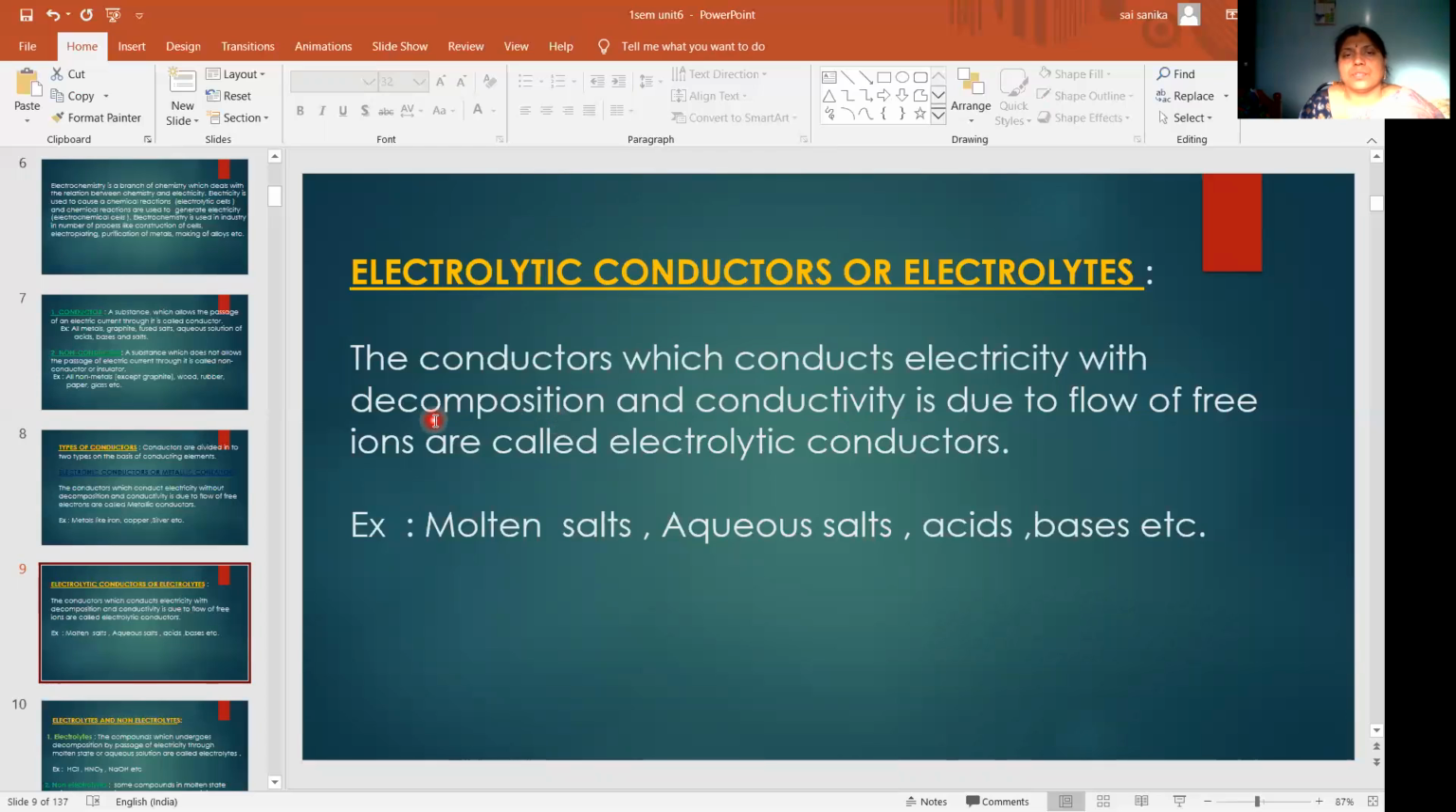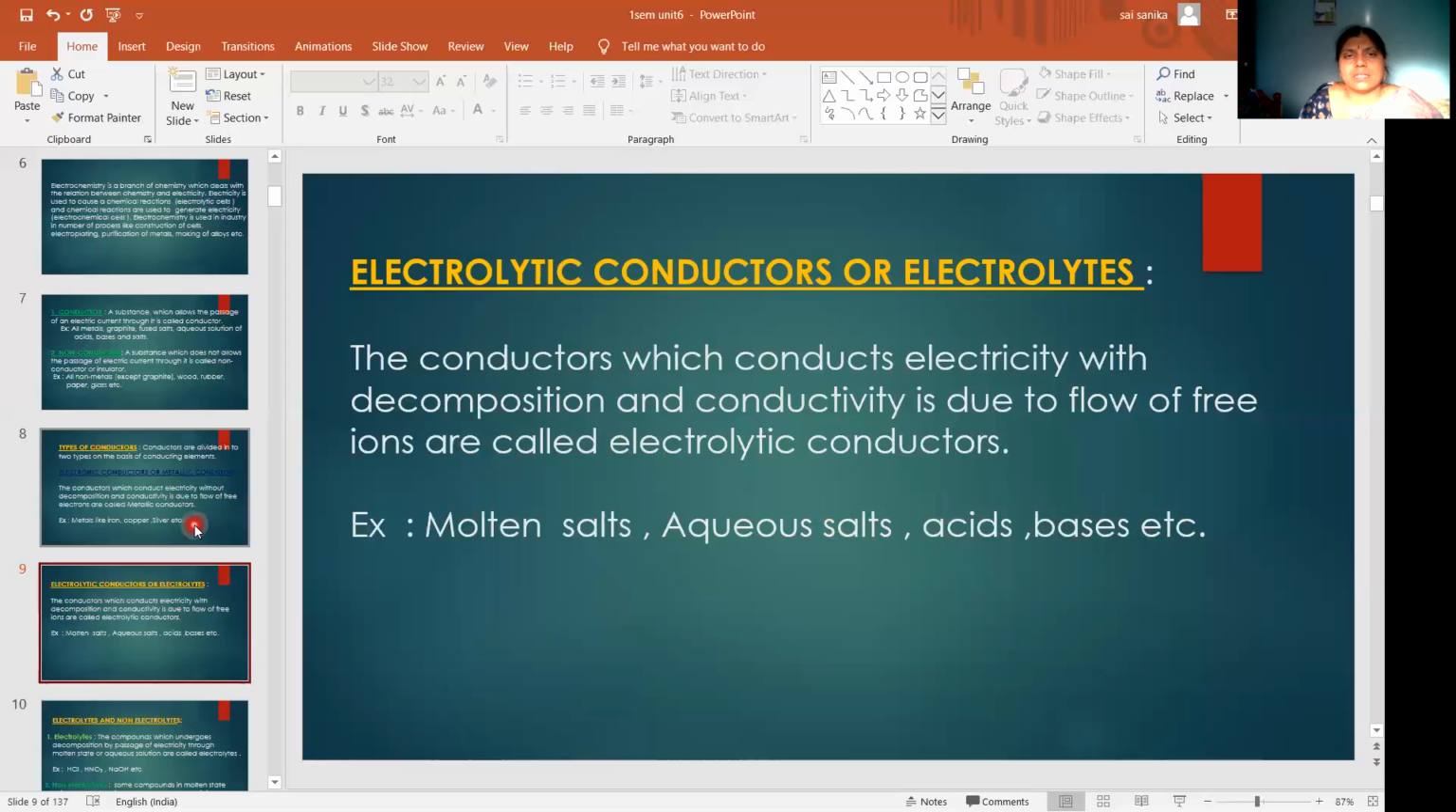Decomposition takes place means ions will be formed. Due to those ions, conductivity takes place. So conductivity is due to flow of free ions. Here decomposition of a molecule is taking place. When the molecule is decomposed, it converts into ions, and due to the presence of ions, conductivity takes place. Examples: molten salts, aqueous salts, and aqueous acids and bases.